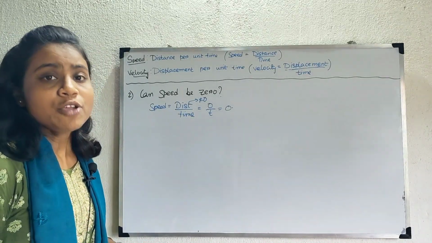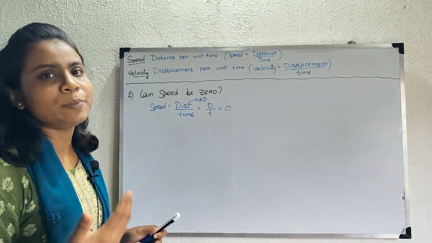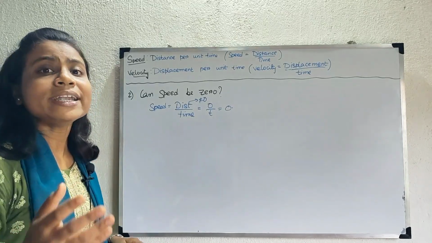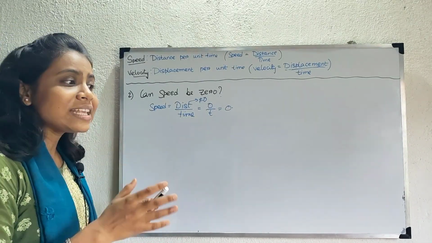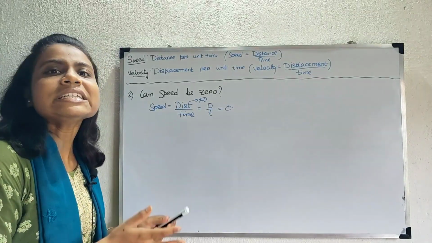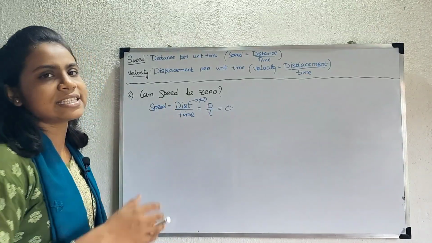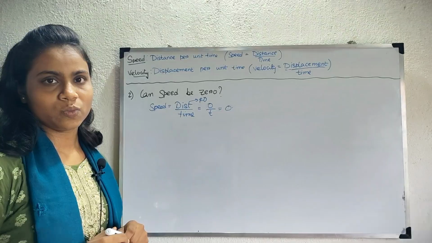So, the answer for this question will be yes, speed can be 0, but only if the body is at rest. Because when a body is at rest, distance covered by it will be 0 and hence speed will be 0. You can take another example, that a book is lying on a table. Now as the book is at rest, it is not moving. So the distance covered by the book is 0, and since the distance is 0, the speed will also be 0.